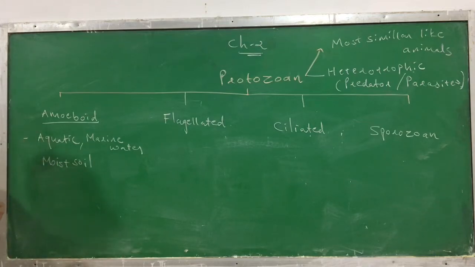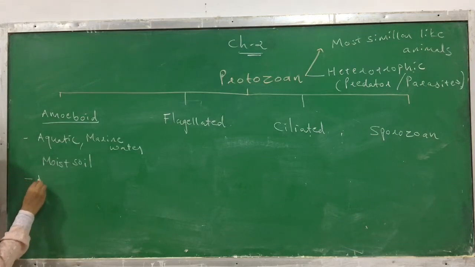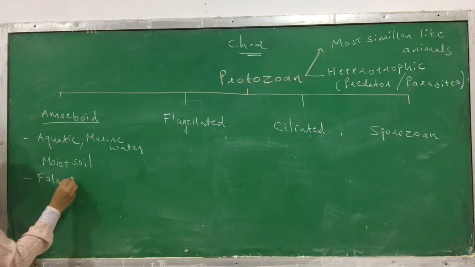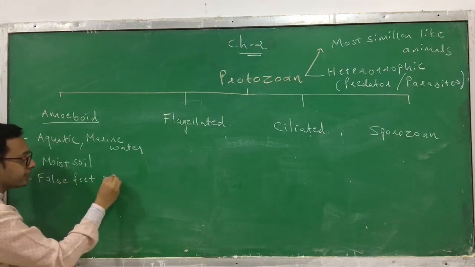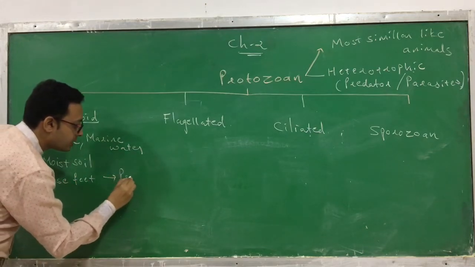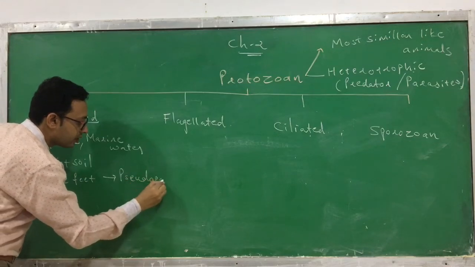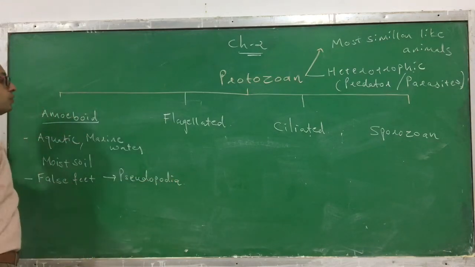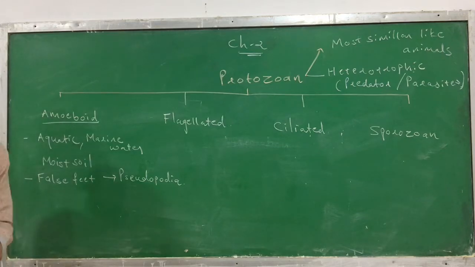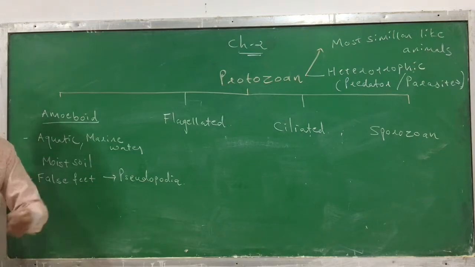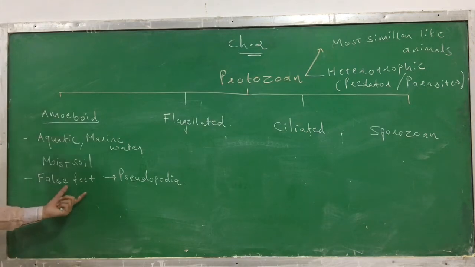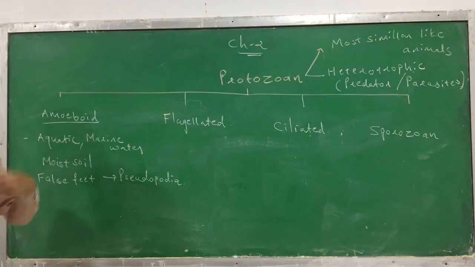Now, how does it take up food? You know that their mode of nutrition is heterotrophic. That means they cannot prepare their food, but have to depend on others for their food requirement. So how do they take the food? The amoeba develops false feet, which you have learned are called pseudopodia. Through these pseudopodia, it takes the food.